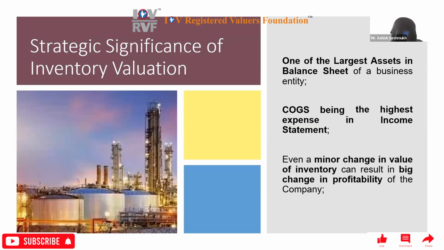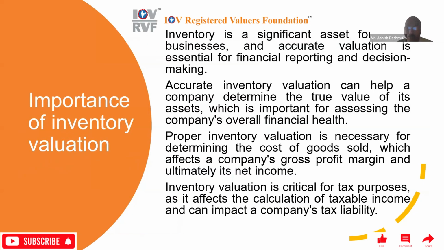So even a minor change in the value of inventory can result in a big change in the profitability of the company. That's why this is an often-used domain to play with for CAs, because they have to adjust their profitability, and they know this is a significant place where they can make the changes.